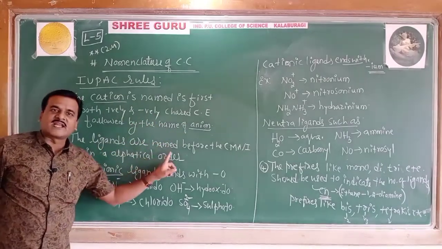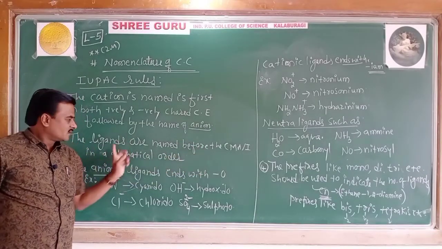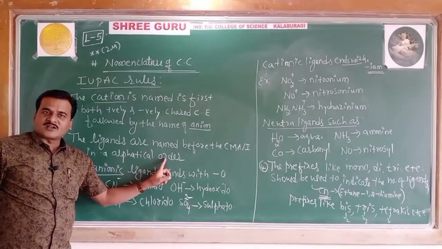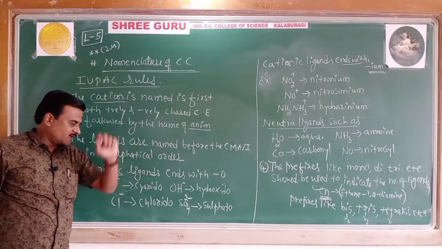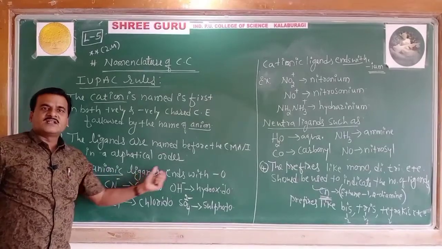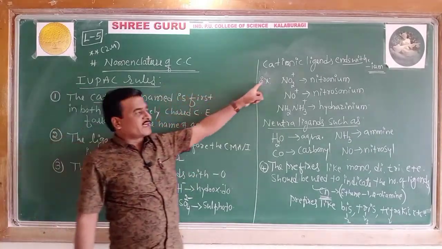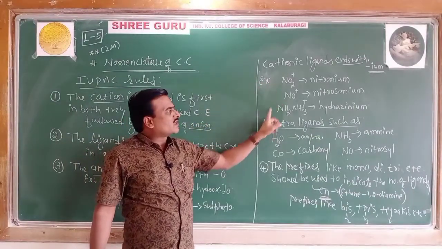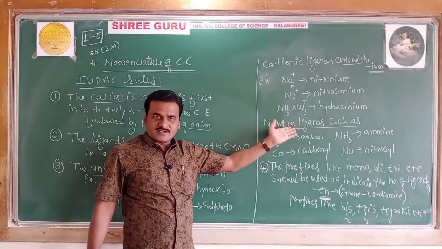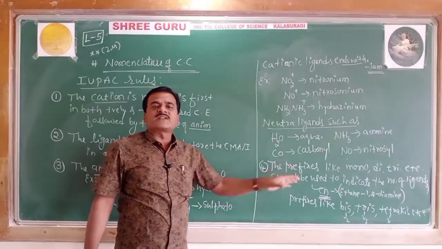Second, the ligands are named before the name of the central metal atom in alphabetical order. While writing the ligands, anionic ligands should end with o, cationic ligands should end with ium, and neutral ligands should be named as given, followed by the fourth rule, the prefixes.